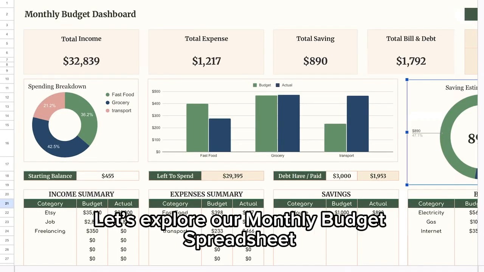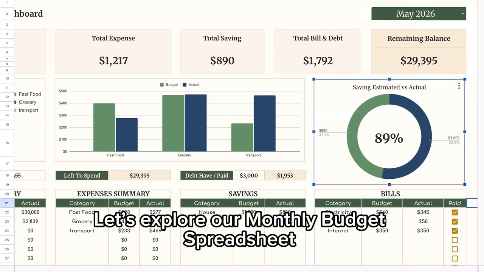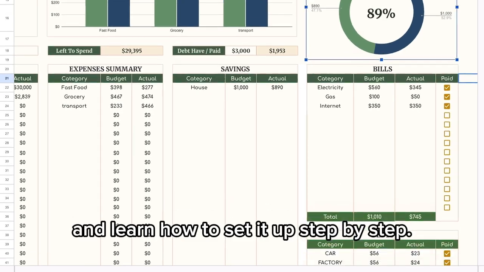Hello everyone! Let's explore our monthly budget spreadsheet and learn how to set it up step by step.